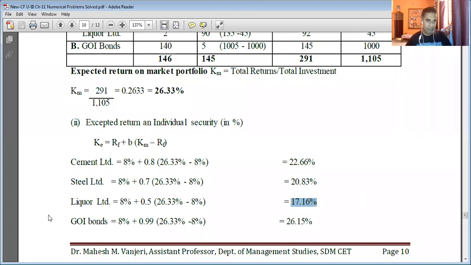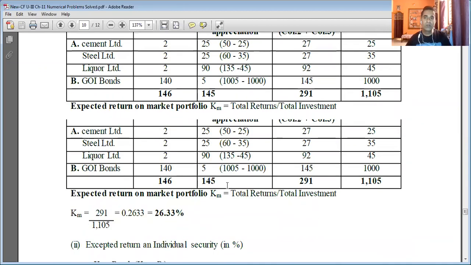So the expected return on equity shares of Liquor Limited is 17.16%. Similarly, for the expected return on investment in Government of India bonds, RF is 8% plus the beta factor for Government of India bonds, which is 0.99.